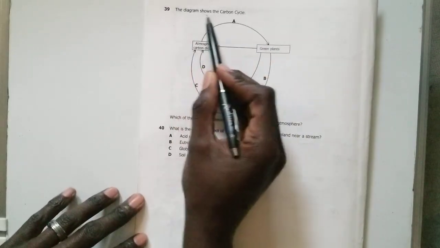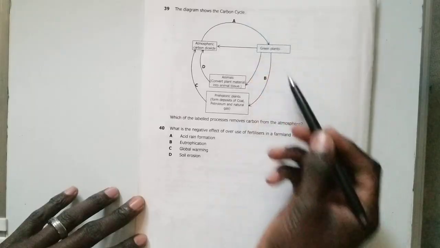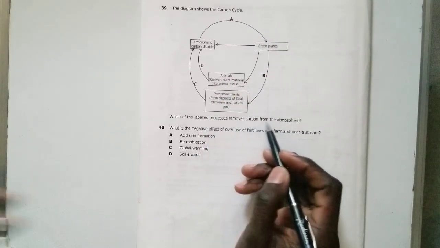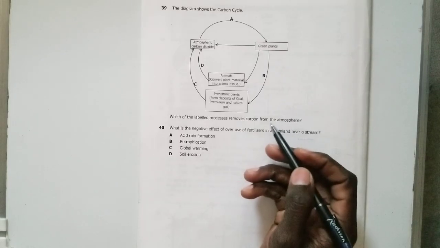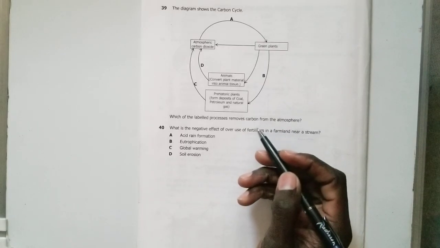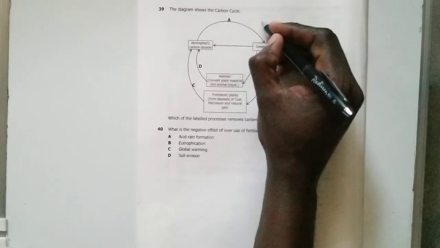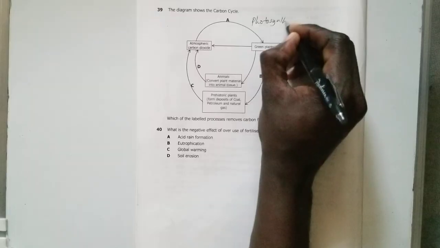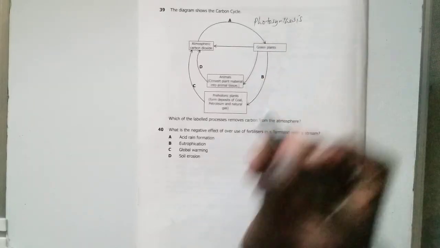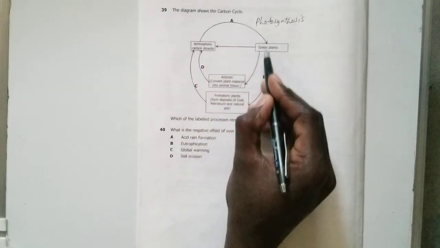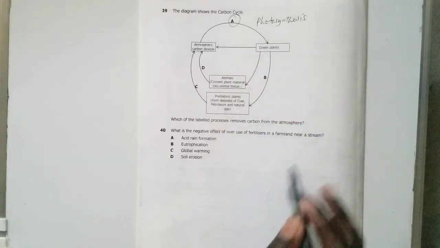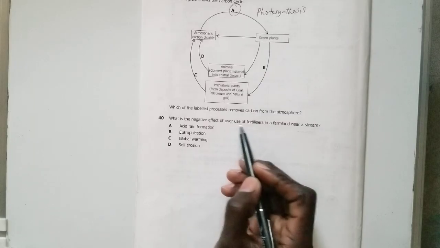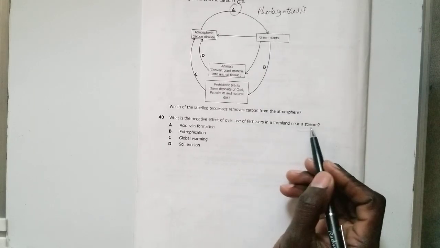Then 39, the diagram shows the carbon cycle. That's what they tell you. Which of the labeled processes removes carbon from the atmosphere? So remember, in the carbon cycle, the only process that removes carbon from the atmosphere is a process that we call photosynthesis. No wonder we encourage people to plant a lot of trees, and that's the one carried out by plants, which is A.